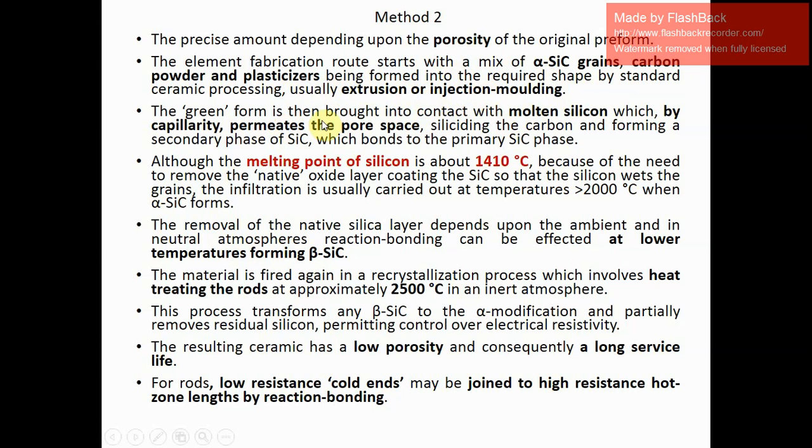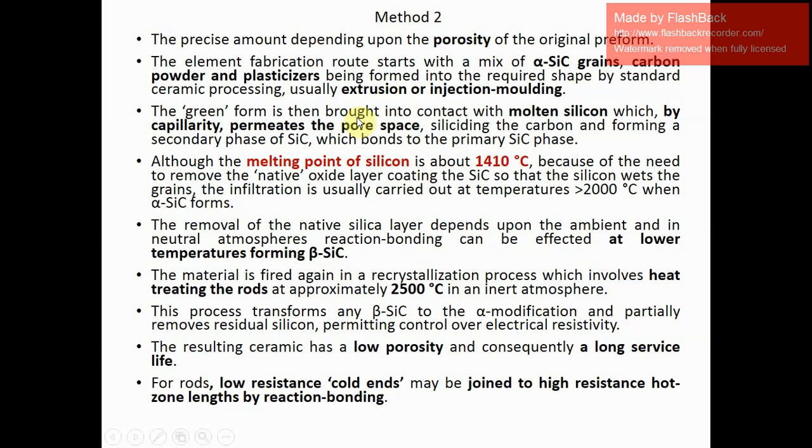The green form is then brought into contact with molten silicon, which by capillarity permeates the pore space, siliciding the carbon and forming a secondary phase of SiC, which bonds to the primary SiC phase. This is the general method for preparation of SiC heating elements by method 2.